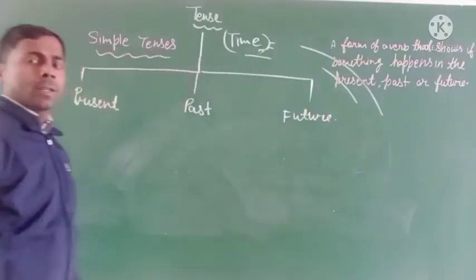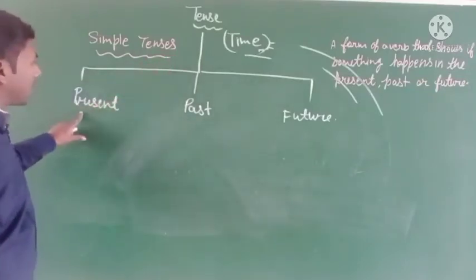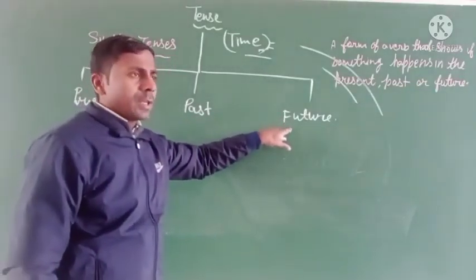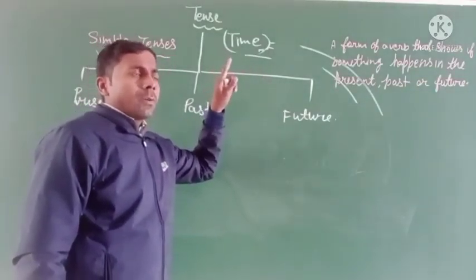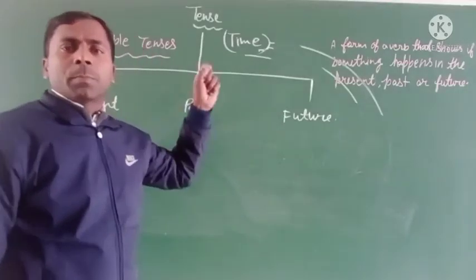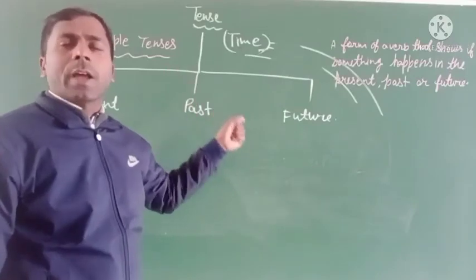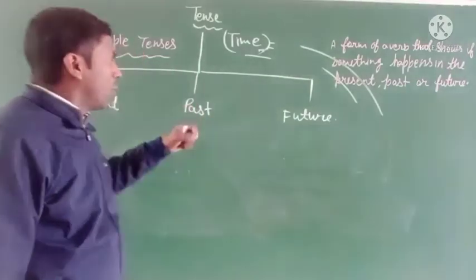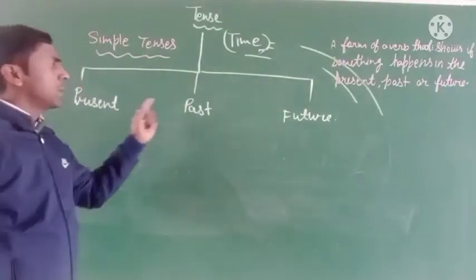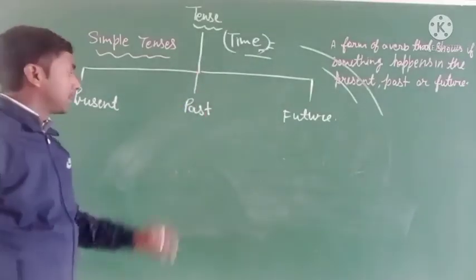It means we have to do many things, and that is called action, and we do all action words in the present tense, past tense and future tense.